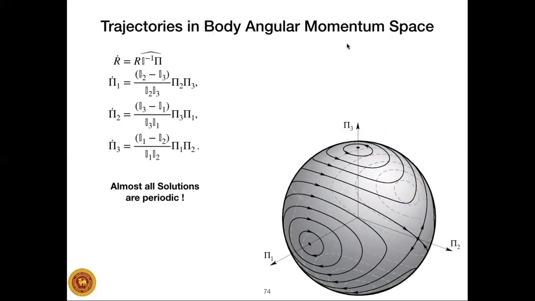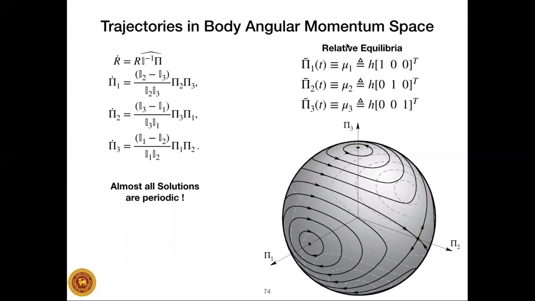So almost all free rigid body motions correspond to periodic motion in the body angular momentum space. That is an easy consequence of this analysis that we have seen so far. And we also see that these are special types of solutions, and that this corresponds to relative equilibrium. This and that correspond to solutions of this form.